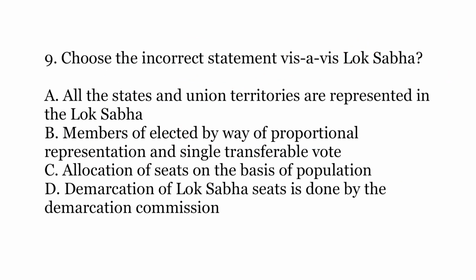Ninth question, choose the incorrect statement vis-a-vis Lok Sabha. Option A, all the states and union territories are represented in the Lok Sabha. Option B, members are elected by way of proportional representation and single transferable vote. Option C, allocation of seats is on the basis of population. Or option D, the demarcation of Lok Sabha seats is done by the Demarcation Commission.